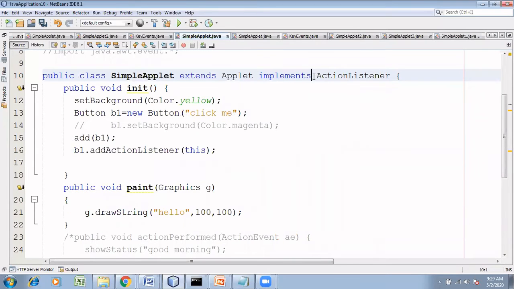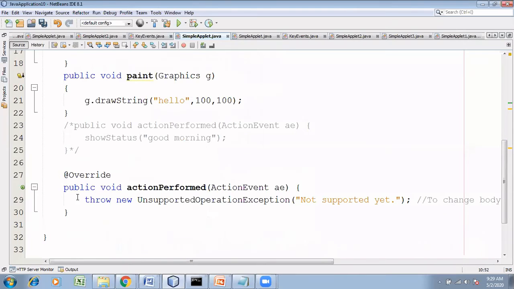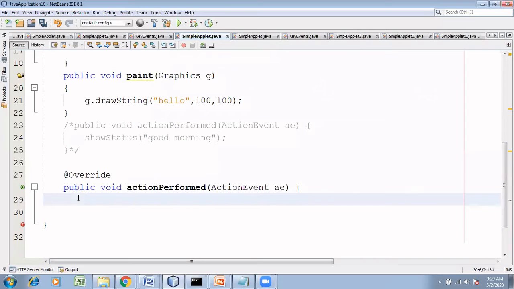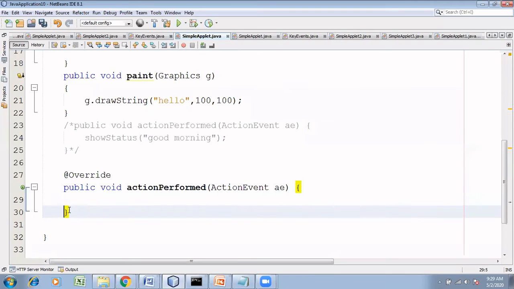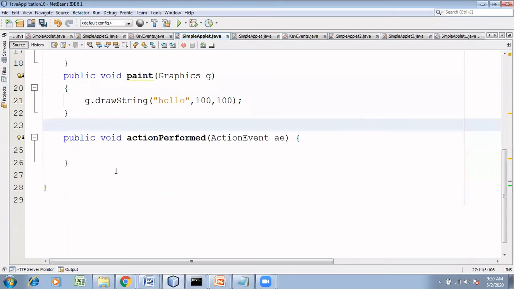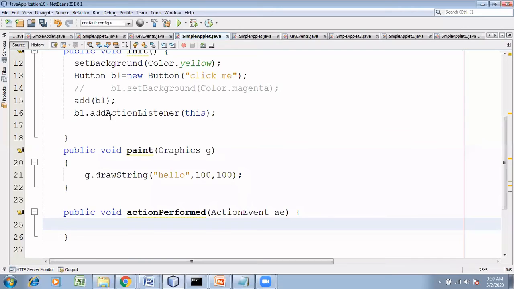This ActionListener interface has only one method, which is called actionPerformed. Since your class is not abstract, you are supposed to implement that particular method. So when the button is clicked, the action listener should automatically call this actionPerformed. When a button is clicked, I want to show something in the status bar.